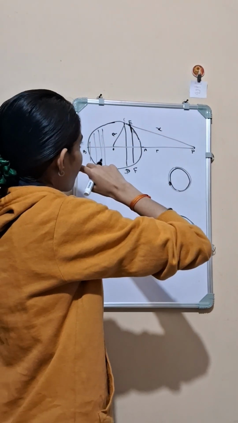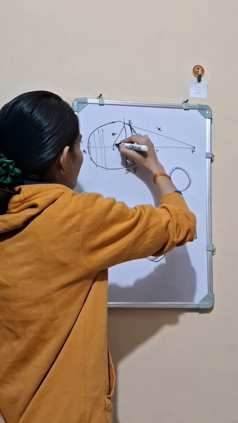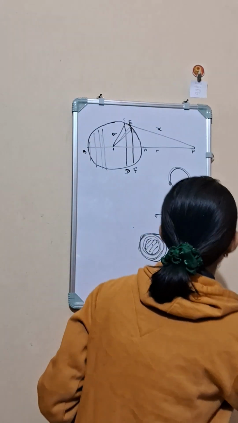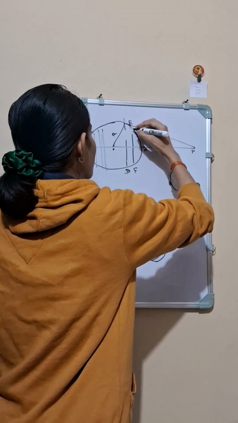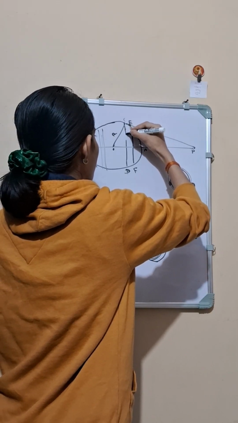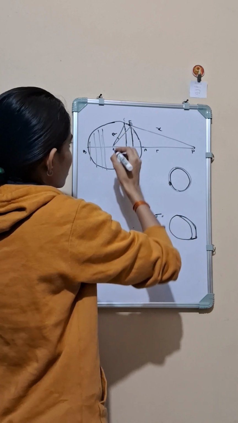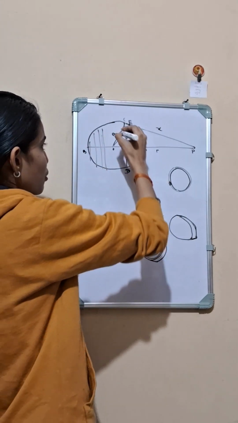So now here let us suppose I am making OC and OE. Here you can obviously see that this angle is really very small.